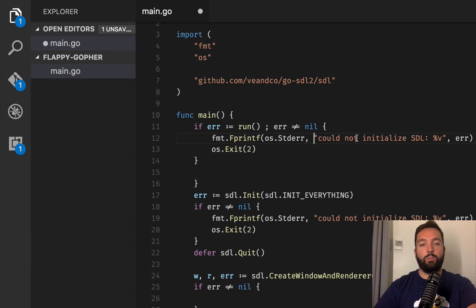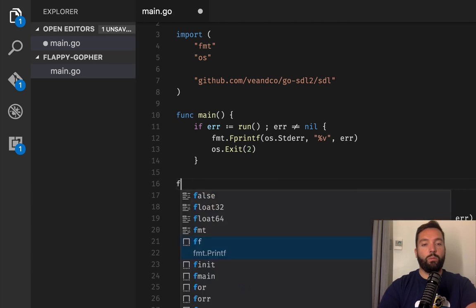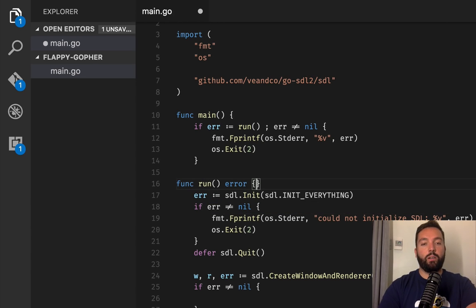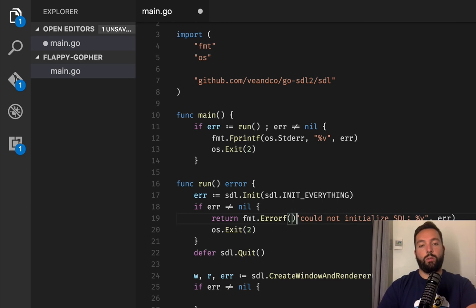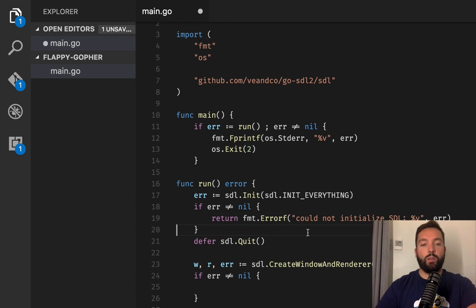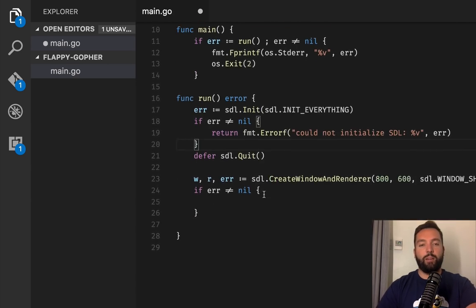So it will simply print that error here. And now we can do func run that returns an error. We'll do return error f of that thing. So we're keeping the context, but also we're not repeating that error handling over and over and over, which will get really boring really fast.